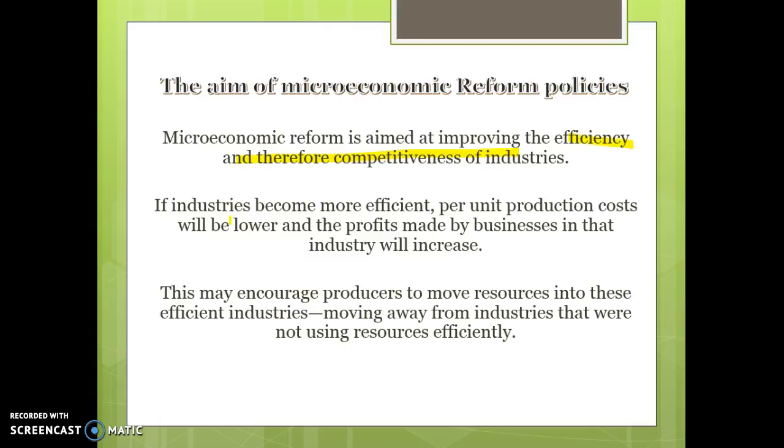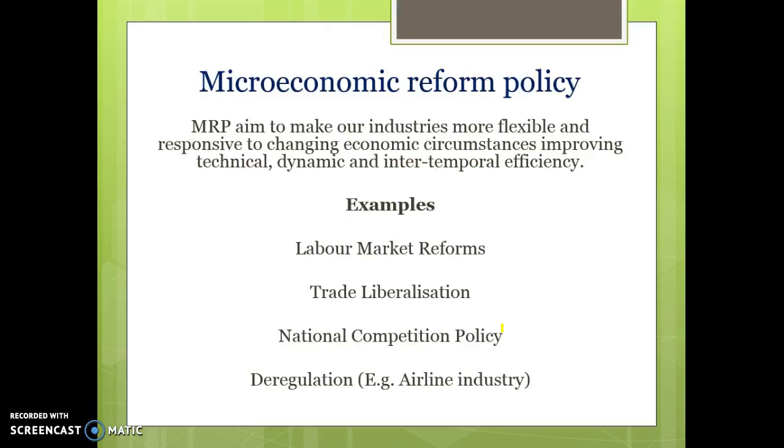So anything that's trying to promote the efficiency of businesses, not necessarily cash assistance, but other ways to try and increase productivity or increase competition are examples of microeconomic reform policies. They may encourage producers to move resources into those efficient industries, moving away from industries that were not using resources efficiently. So trade liberalisation tries to shift resources to areas of comparative advantage by minimising tariffs on exports. So, examples of microeconomic reform policies.